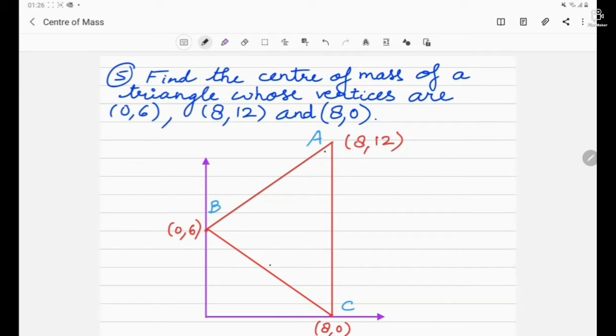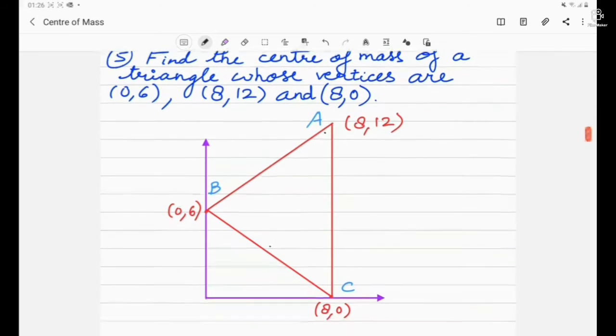Find the center of mass of a triangle whose vertices are (0, 6), (8, 0) and (8, 12). So this is the triangle given to you. The vertices are known to us, and we have to find out its center of mass. This is a triangle in which all three sides are of different length. So first of all, we are going to draw a line parallel to BC like this,